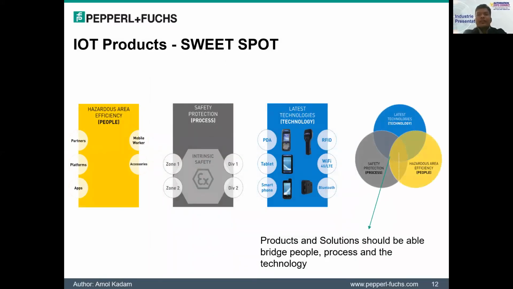Okay, so here the products and solutions should be able to bridge the people and process and the technology. So there is always a need, or we can say a demand, to have the right mobility devices or the technology for doing the various process-oriented tasks like scanning, asset tracking, inspection, maintenance in the hazardous areas.